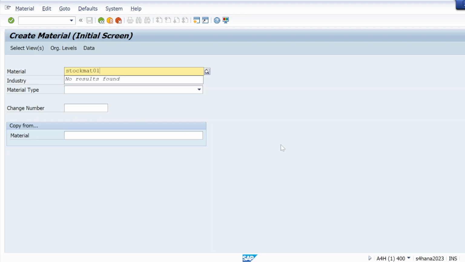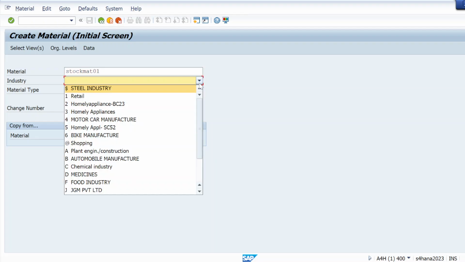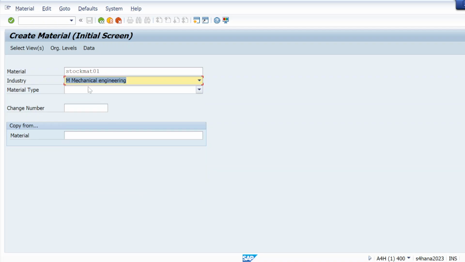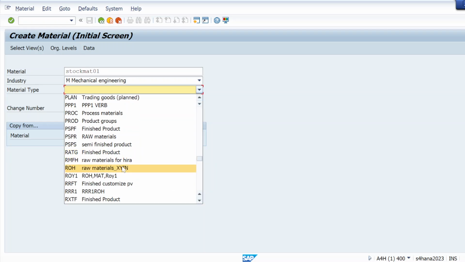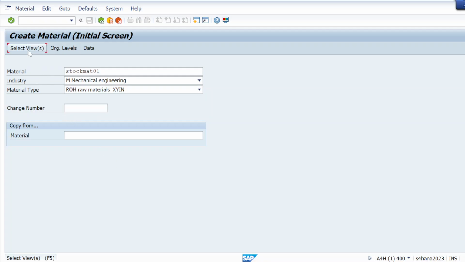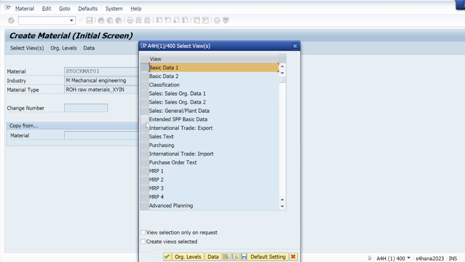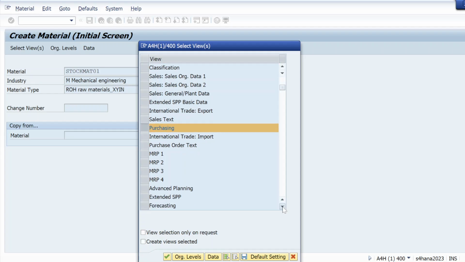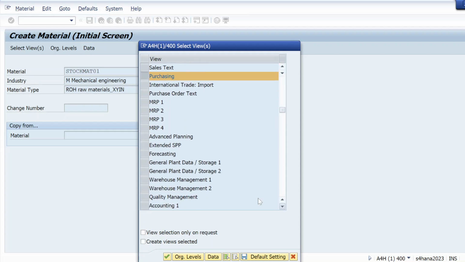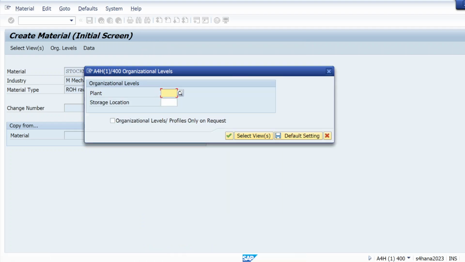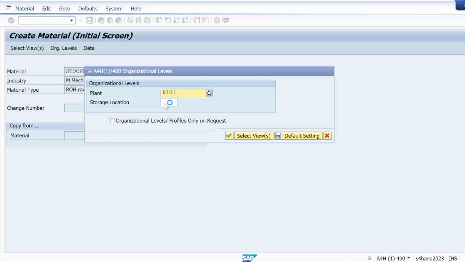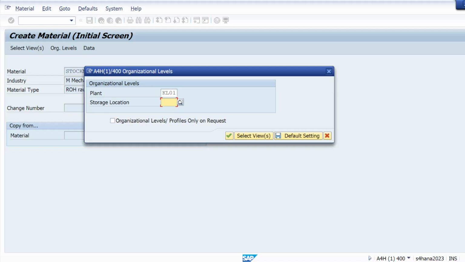Let me take stock material, Stock mat 0, Mechanical, material type raw material. Basic data 1, purchasing, general plant data storage 1, accounting 1, org level. Here just mention plant, storage location.